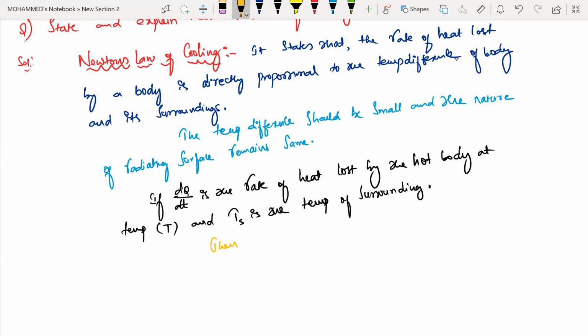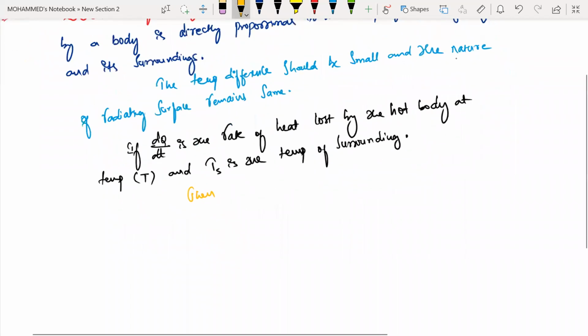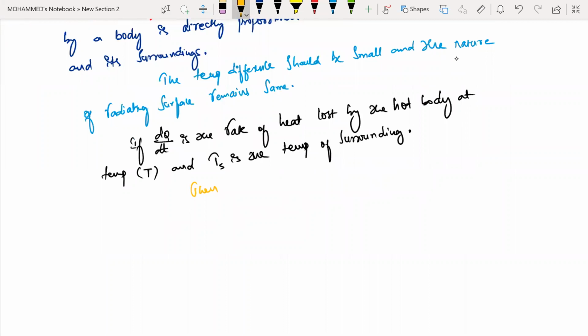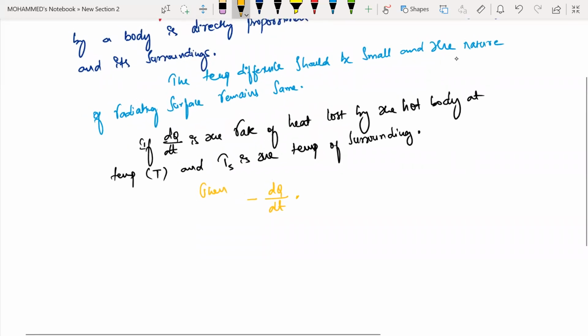Now see, as it is losing, that losing is represented by a negative sign, because there is loss. So the rate of heat loss for this given condition is minus dQ by dt. This should be proportional to the temperature of the body minus the temperature of the surrounding.